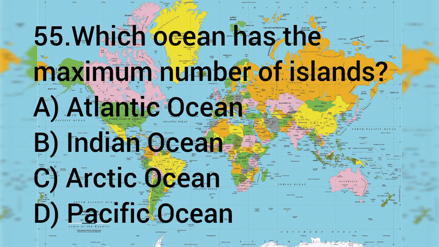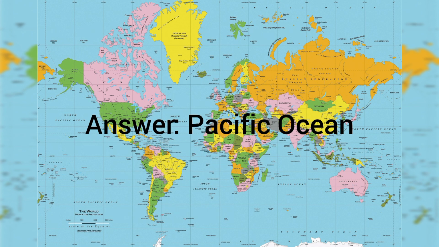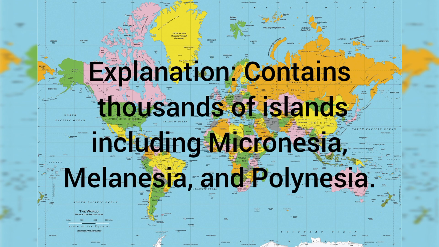Question number 55. Which ocean has the maximum number of islands? A. Atlantic Ocean, B. Indian Ocean, C. Arctic Ocean, D. Pacific Ocean. The answer is D. Pacific Ocean. It contains thousands of islands including Micronesia, Melanesia, and Polynesia.